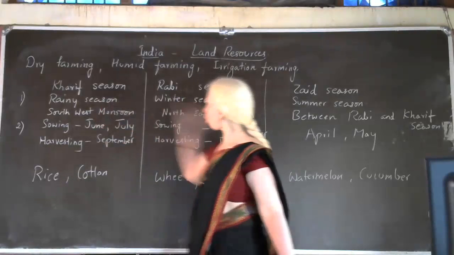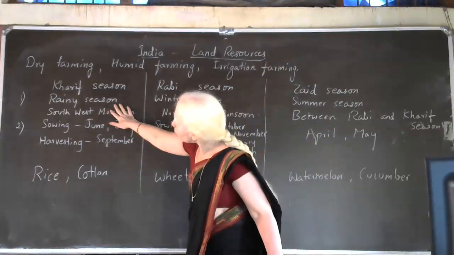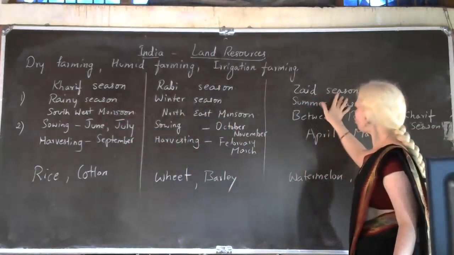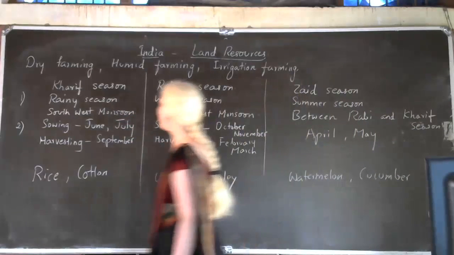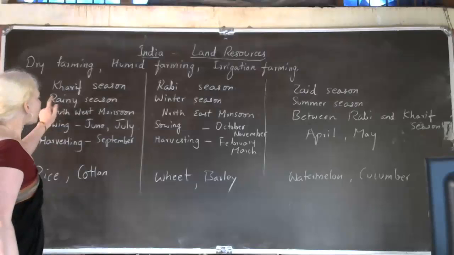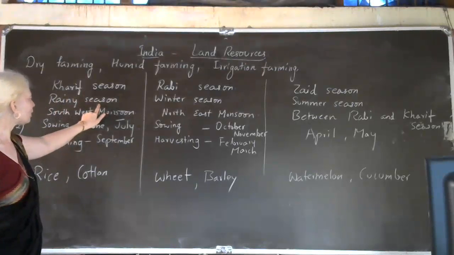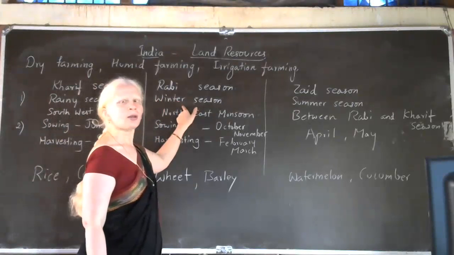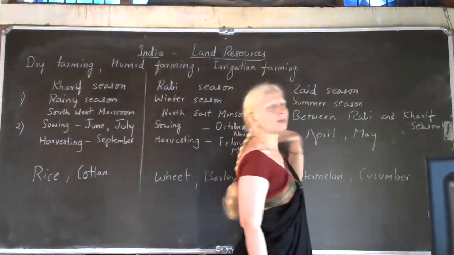We have three crop seasons in India. First one is, children, Kharif season. Okay, Kharif season. Second one is Rabi season. Third one is Jade season. So what is Kharif season? Kharif season means here crops are grown in rainy season. Rabi means crops are grown in winter season. Jade season means crops are grown in summer season.